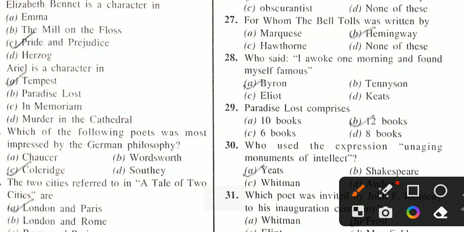Who is the central character, the protagonist, in The Old Man and the Sea? Dear friends, Santiago. Understood? Who said, "I woke one morning and found myself famous"? Lord Byron. Paradise Lost comprises how many books? 12 books. Paradise Lost comprises 12 books.